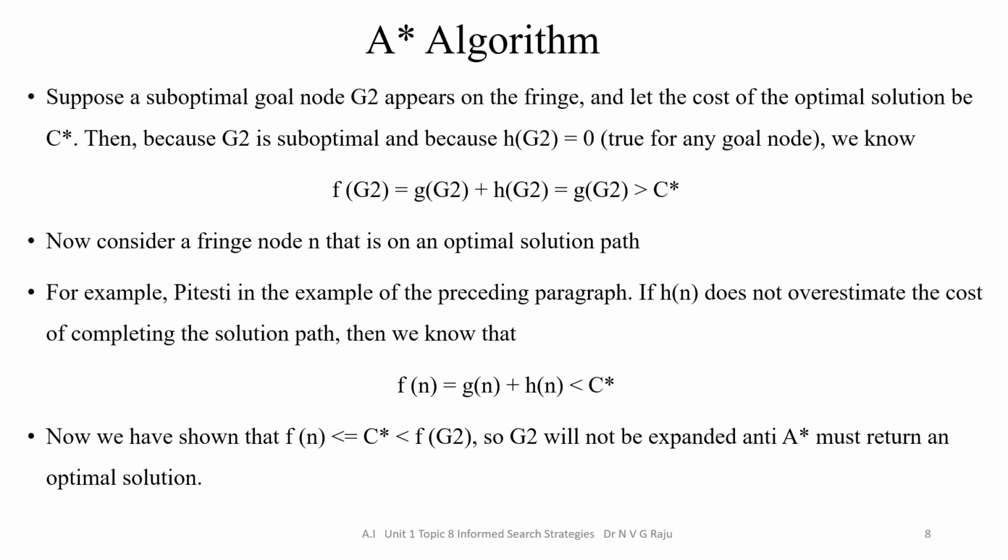Now consider a fringe node n that is on an optimal solution path, for example Pitesti in the Romanian example. h of n does not overestimate the cost of completing the solution path, so f of n equal to g of n plus h of n is less than or equal to C star. Now we have that f of n is less than or equal to C star, which is less than f of G2. So G2 will not be expanded and A star must return an optimal solution.